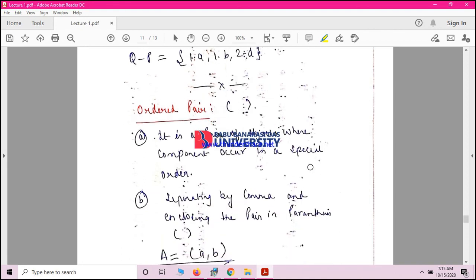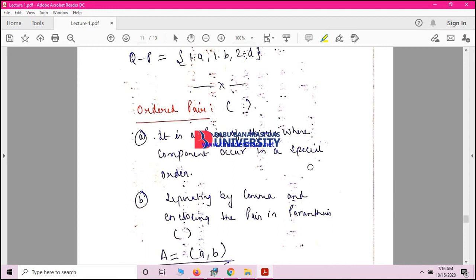Okay, next is the ordered pair. What is an ordered pair? So order is very important. Means if it is written A comma B, you cannot simply shuffle the positions. An ordered pair is a pair of objects whose components occur in a specific order. It is written by listing the 2 components in the specific order separated by a comma and enclosing the pair in parentheses.